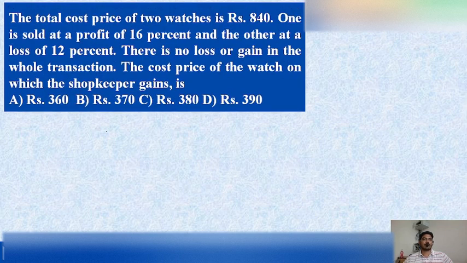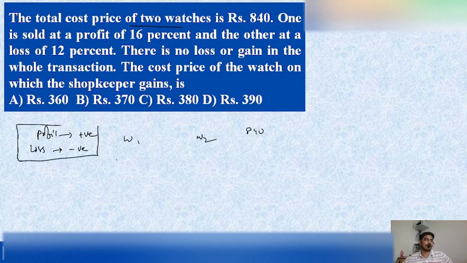And let us move to the next question here. The cost price of two watches. There are two watches, watch 1 and watch 2 here, and both cost 840 here. And watch 1 was sold at 16%. In terms of profit we need to take the positive symbol, and in terms of loss you need to take the negative symbol. So remember these 2 points here.